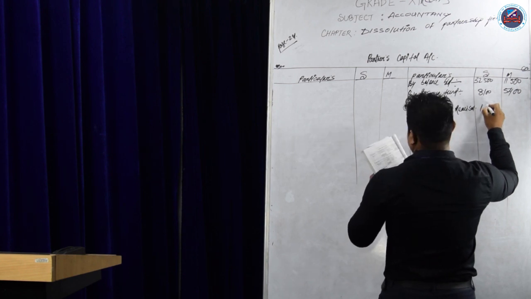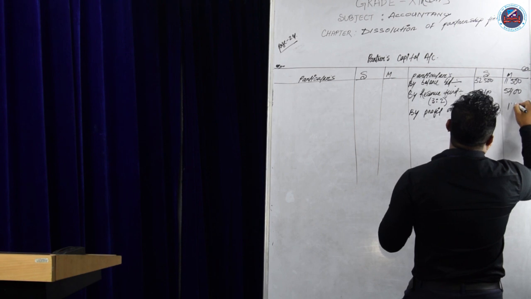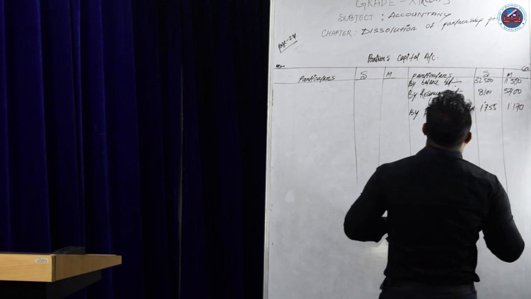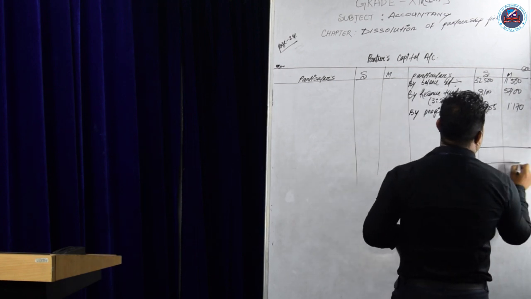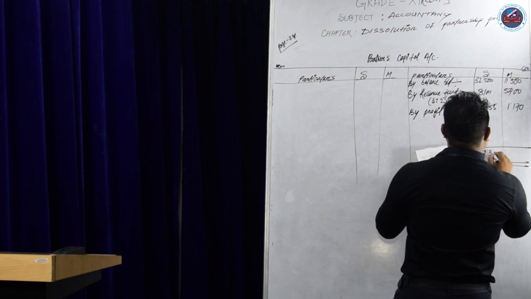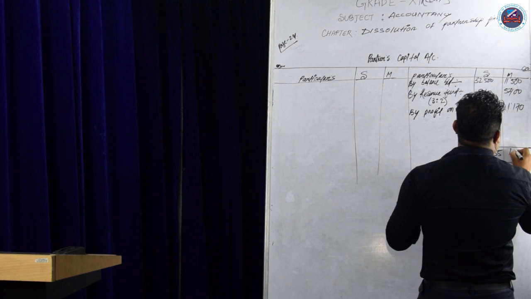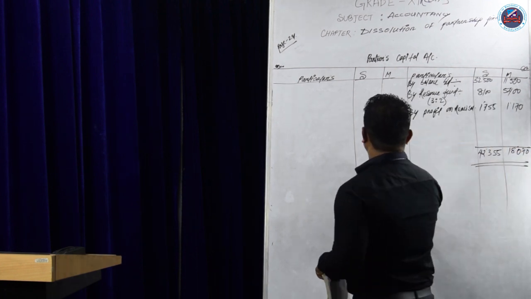We get 1,755 for Supriya and 1,170 for Monica. Now we'll total the credit side. If you total it, the amount will be 42,355 for Supriya and 18,070 rupees for Monica.